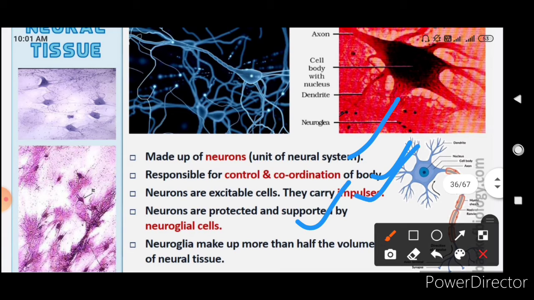Okay, so this is the diagram of a neuron. We have dendrites, nucleus, cell body, axon, the Schwann sheath, nodes of Ranvier and all this. So the neural system is made up of neurons, responsible for control and coordination of the body. Neurons are excitable cells, they carry impulses. Neurons are protected and supported by neuroglia cells. Neuroglia make up more than half the volume of the neural tissue.